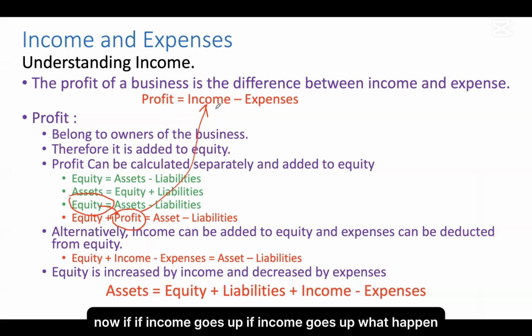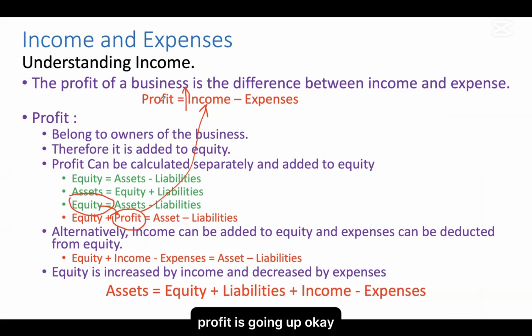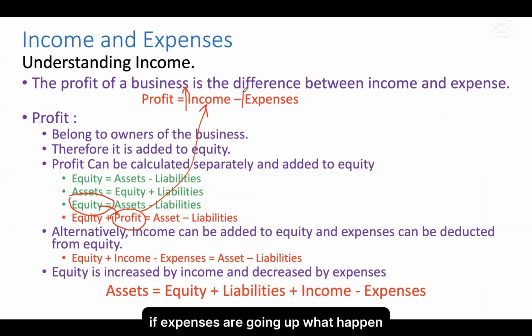Now, see, if income goes up, what happens? Profit is going up. Okay, if profit is going up, what happened? Equity is going up. Similarly, if expenses are going up, what happened? Profit will go down. Okay, if profit is going down, what happens? Business owner's equity will go down.